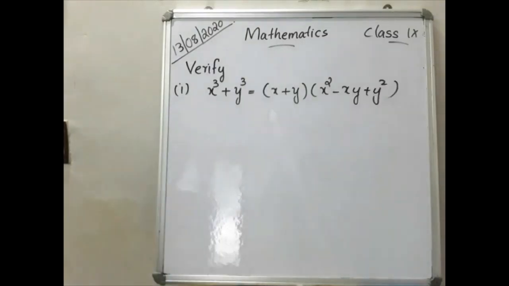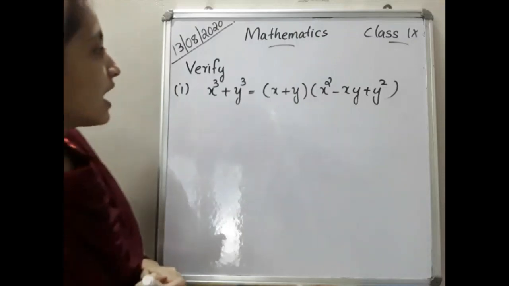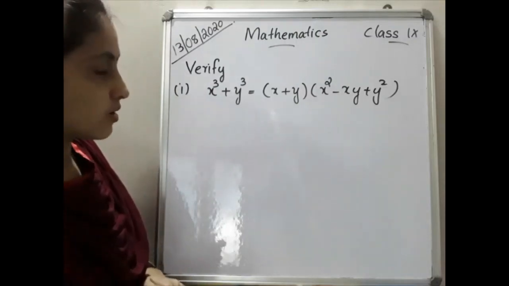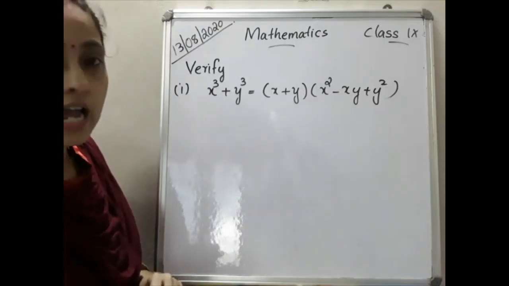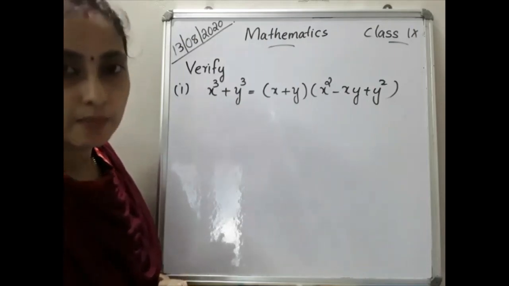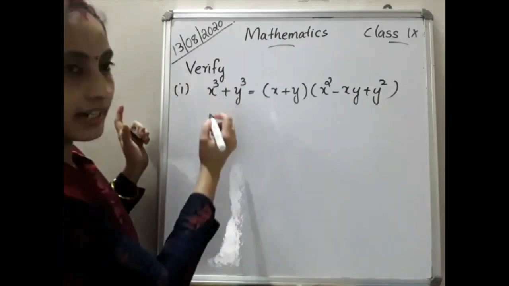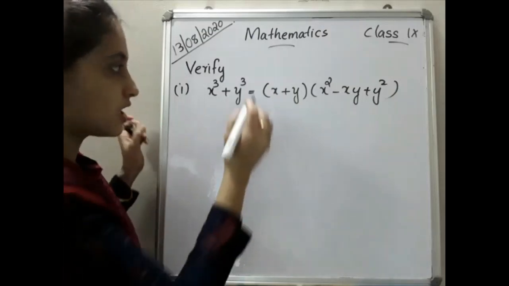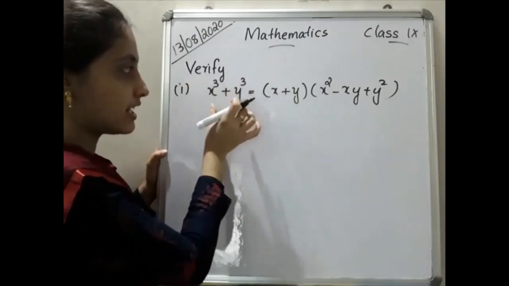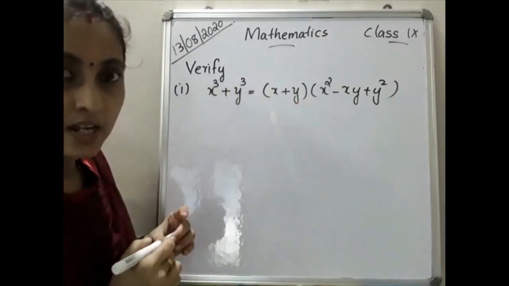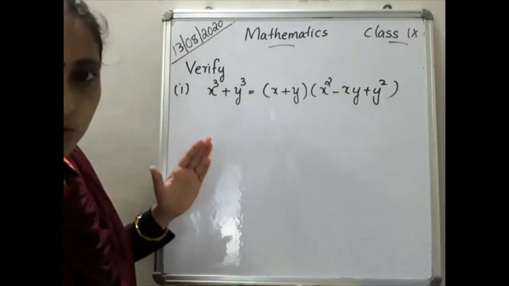This is our first question: verify x cube plus y cube is equal to x plus y into x square minus xy plus y square. This is the identity you have to study. So first of all I will explain: verify, that is, this is equal to this, you have to prove. For that purpose I will explain how to do this.